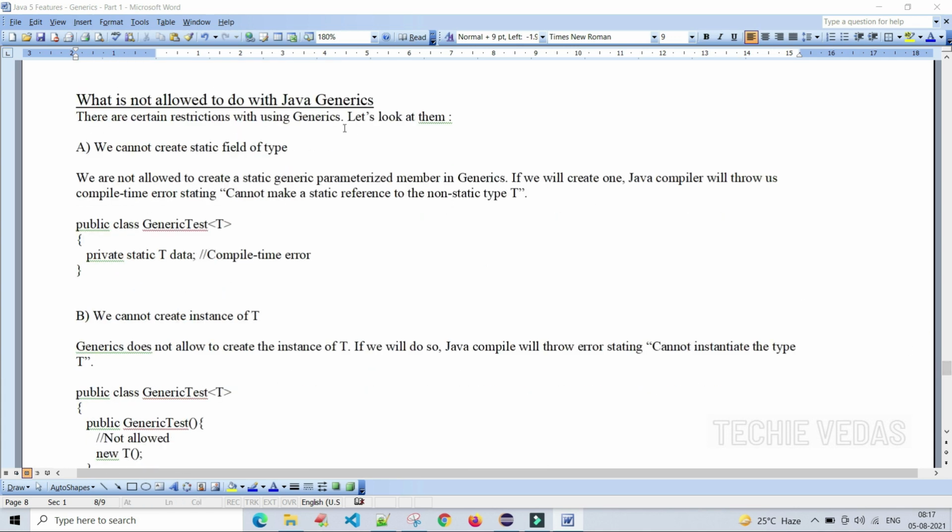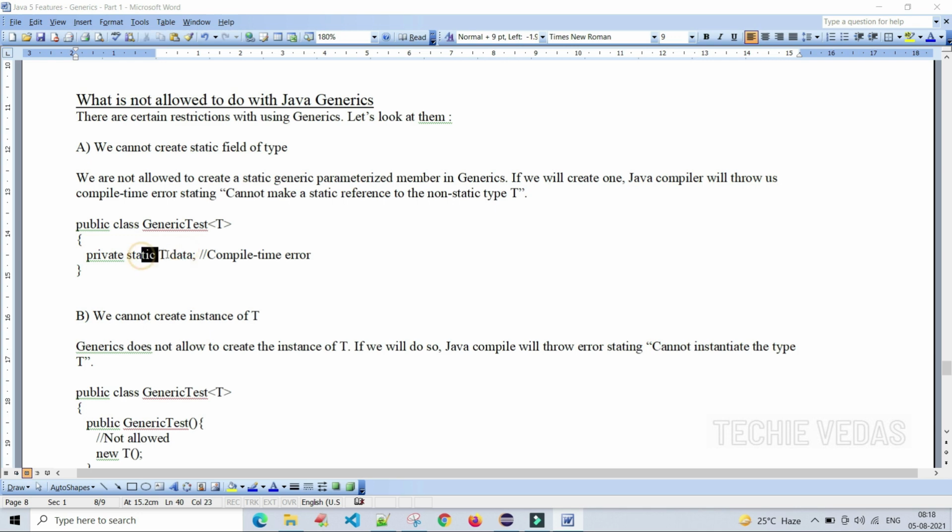What is not allowed to do with generics? What are the restrictions for generics? We will see here. There are certain restrictions with using generics. The first one is we cannot create a static field of type parameter. We are not allowed to create a static generic parameterized member in generics. In the generic class, it won't allow us to create a static member.